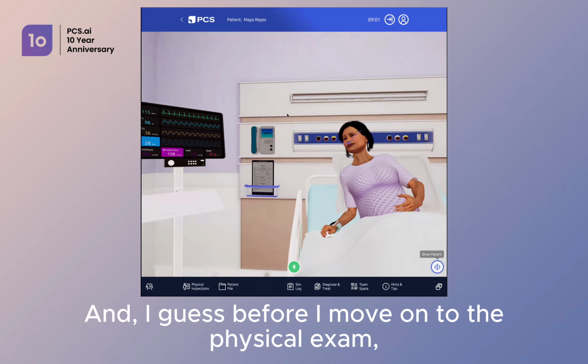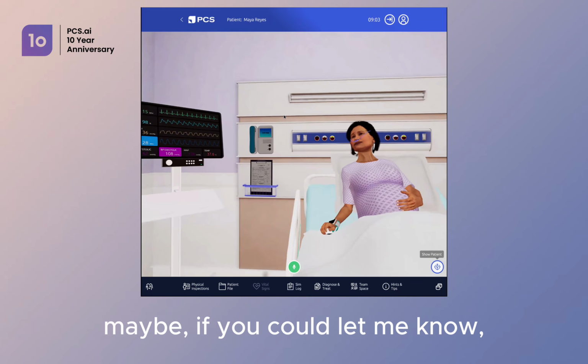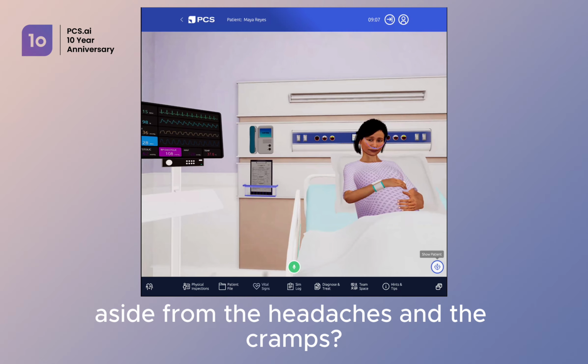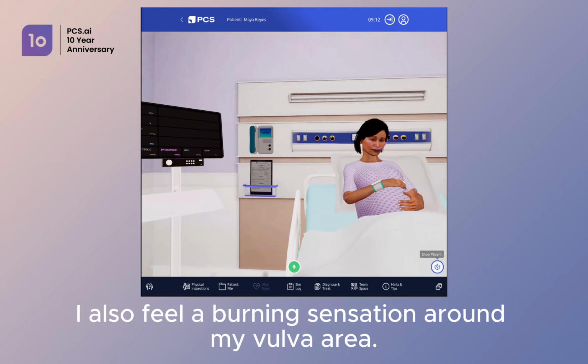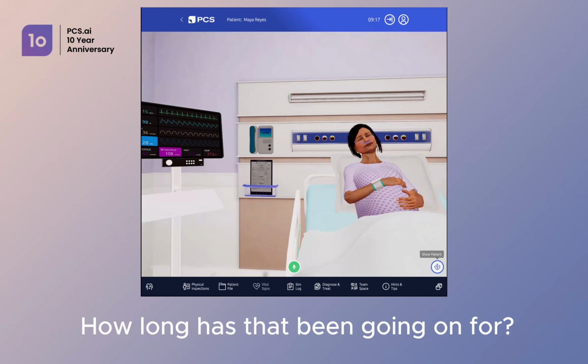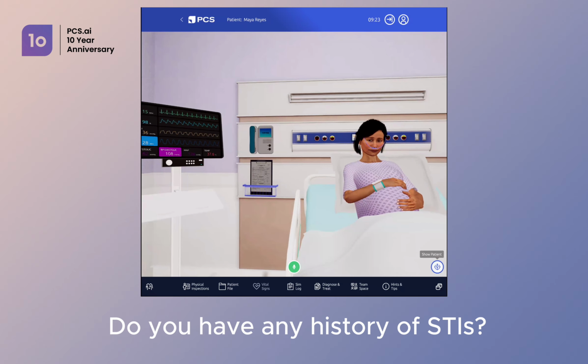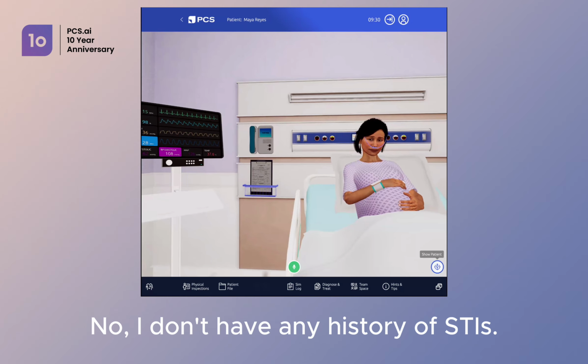And I guess before I move on to the physical exam, maybe if you could let me know, are there any other symptoms or concerns you're having aside from the headaches and the cramps? I also feel a burning sensation around my vulvar area. How long has that been going on for? It started a few days ago. Do you have any history of STIs? No, I don't have any history of STIs.